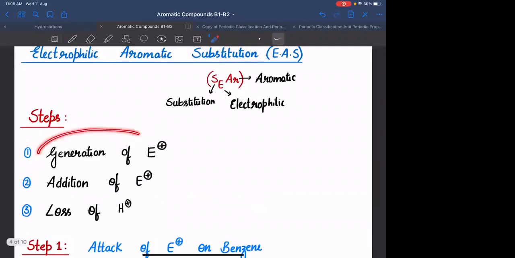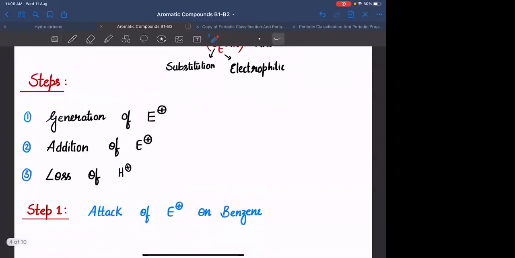The step of generation of electrophile will be different with respect to different reagents. The process of generation of electrophile with respect to different reagents will be different. So whenever we see specific reactions, then we will understand the generation of electrophile part. Once you generate the electrophile, steps 2 and 3 are common for any of the ES reactions. Step 1 will be specific for the specific reagent. Steps 2 and 3 will be common. So first let us understand steps 2 and 3. Let us assume the electrophile has been generated.